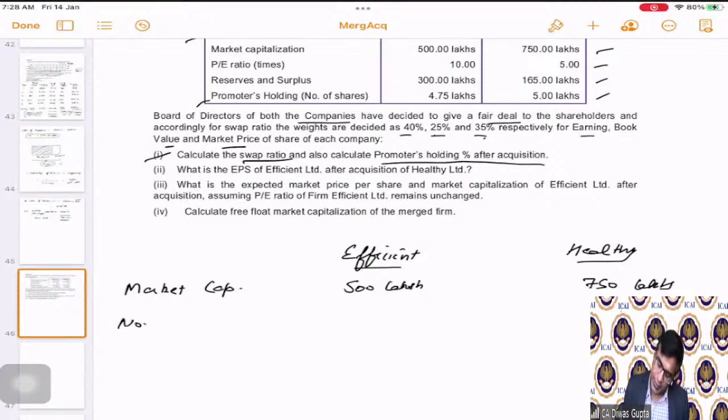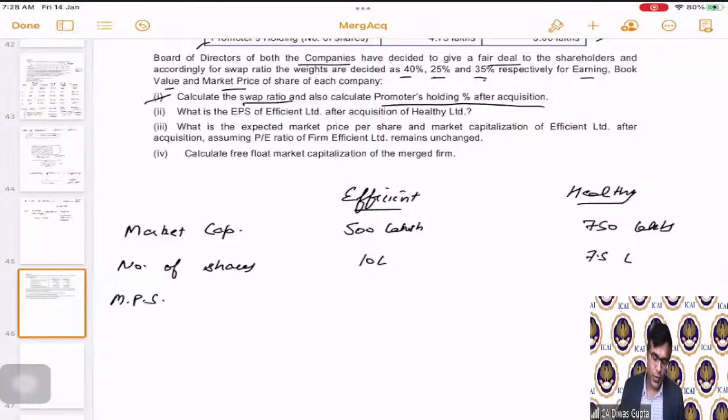Number of shares, 10 lakhs, 7.5 lakhs. MPS, which is the market price per share, will be simply market cap divided by the number of shares, correct? So this becomes 50 and this becomes 100, which is 750 divided by 7.5, correct?